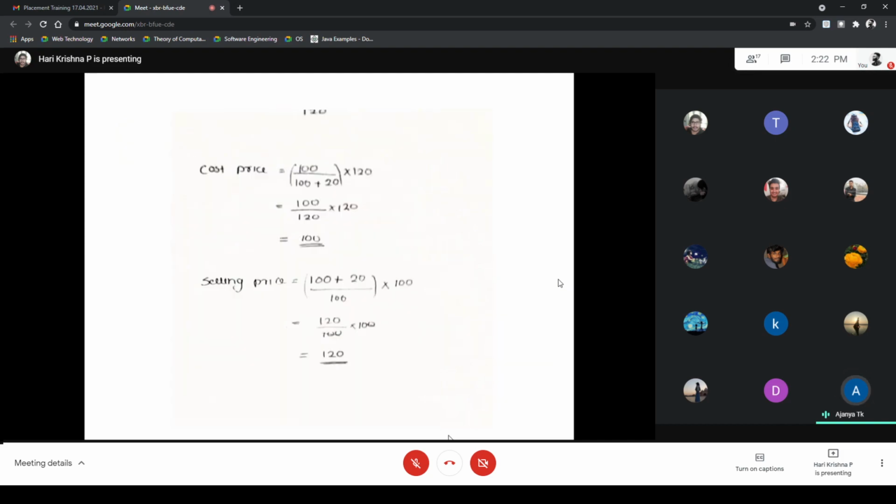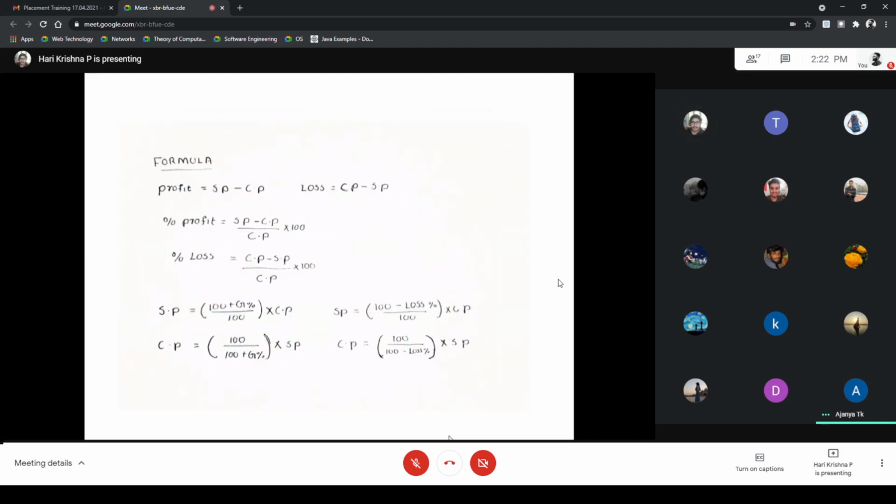And the next slide. Here we can conclude the important formulas for profit and loss. To calculate the profit, selling price minus cost price, and to calculate the loss, cost price minus selling price. To calculate the profit percentage, selling price minus cost price divided by cost price into 100. And to calculate the loss percentage, cost price minus selling price divided by cost price into 100.